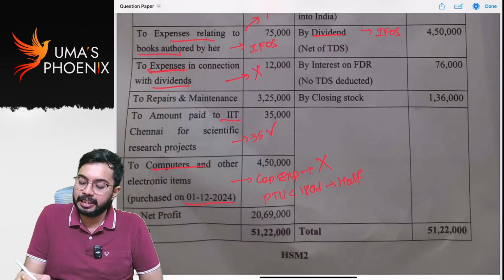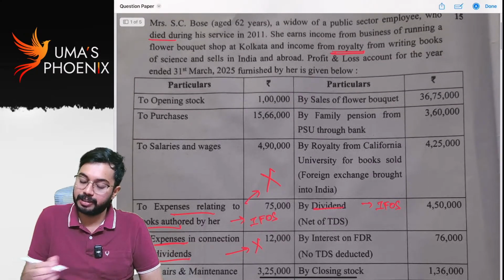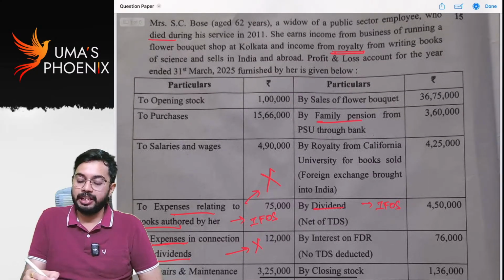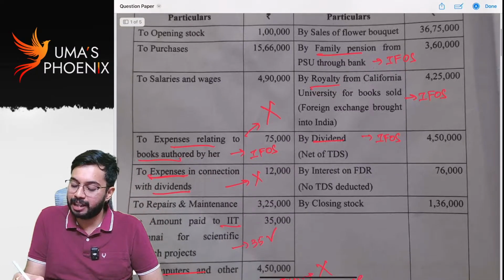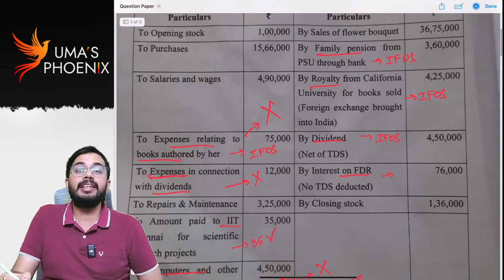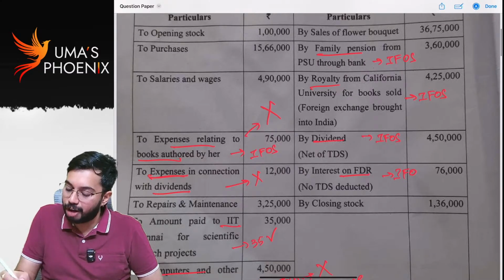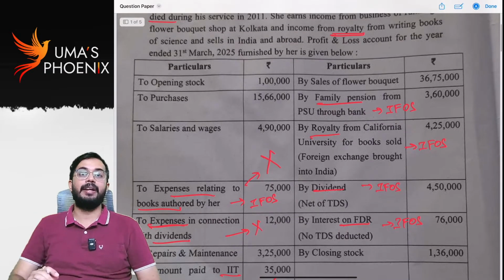Family pension, this is taxable under other sources. Royalty income, this is also taxable under other sources. Dividend, other sources. Interest on fixed deposit, other sources. So all these incomes are to be disallowed. They are not taxed under PGBP. Correct?